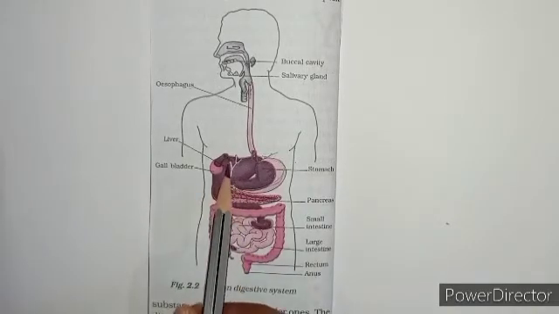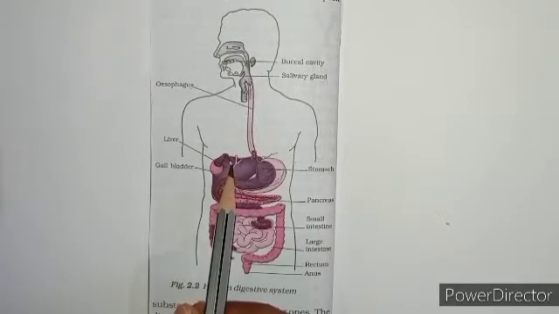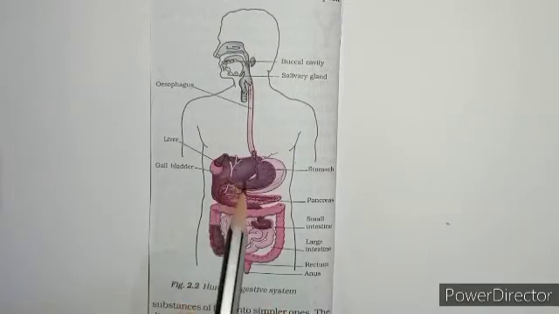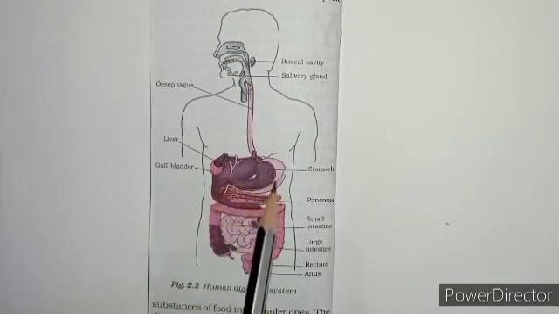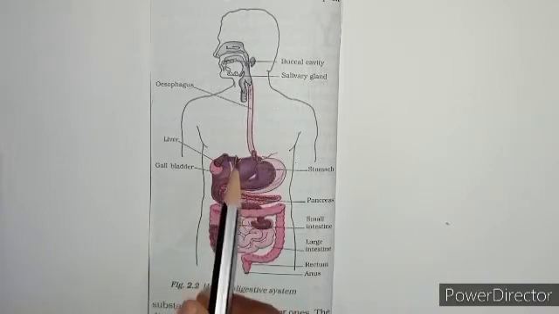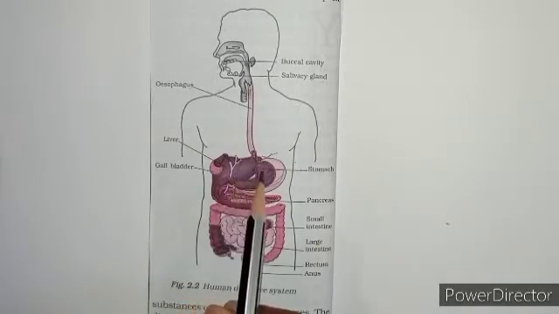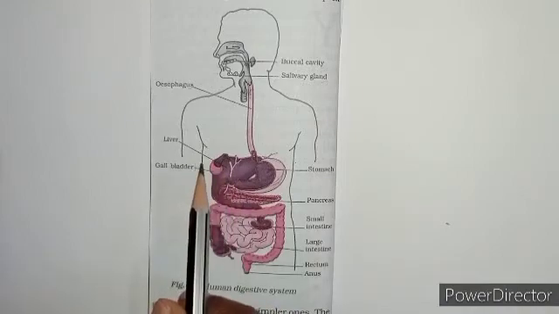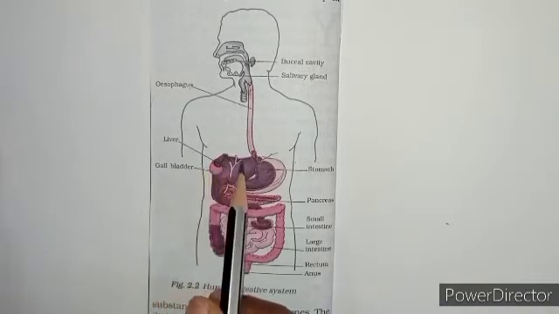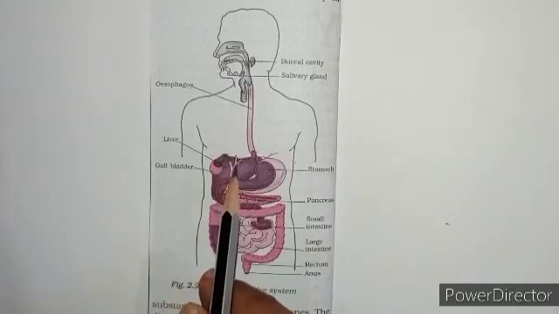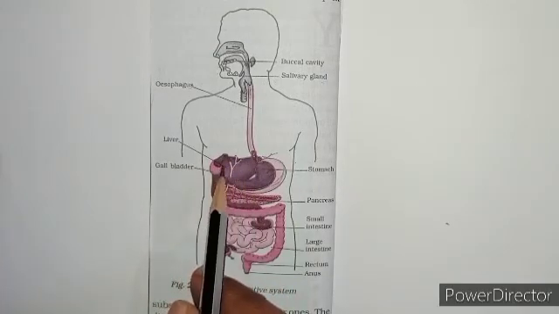This is the liver. It is a reddish brown gland situated in the upper part of the abdomen. So this is the abdomen, right? The upper part of the abdomen, this part. The liver is situated in the upper part of the abdomen on the right side. So this is the right side, right? So it is situated on the upper side of the abdomen on the right side.